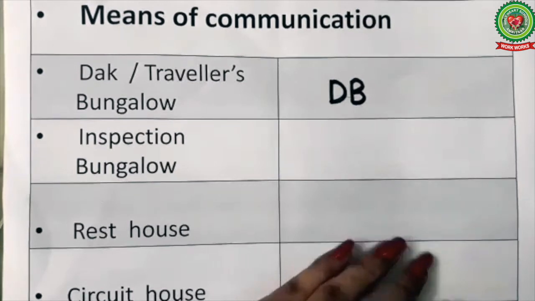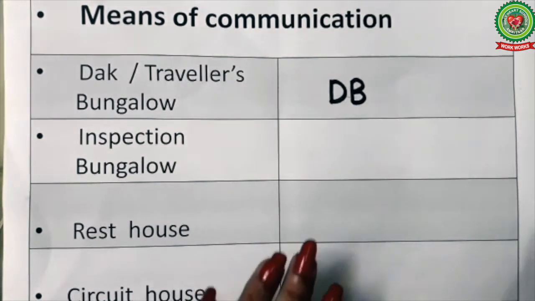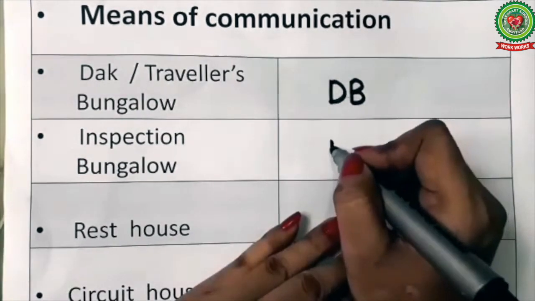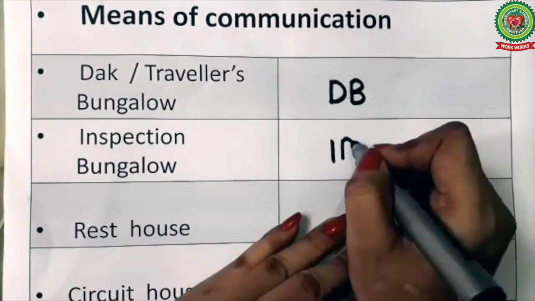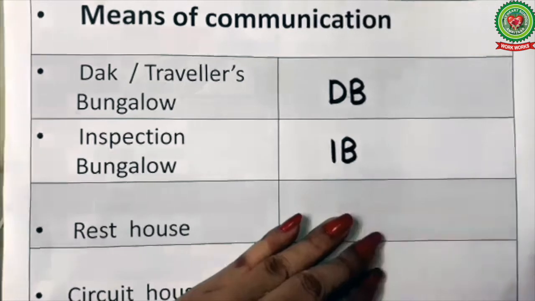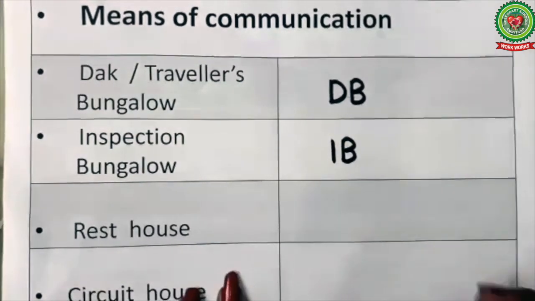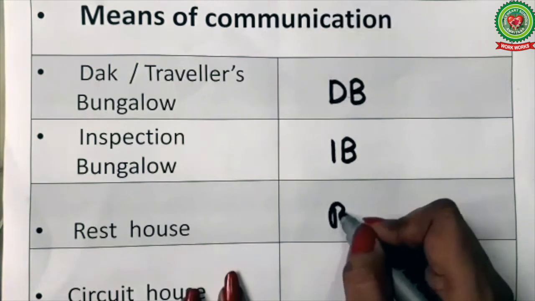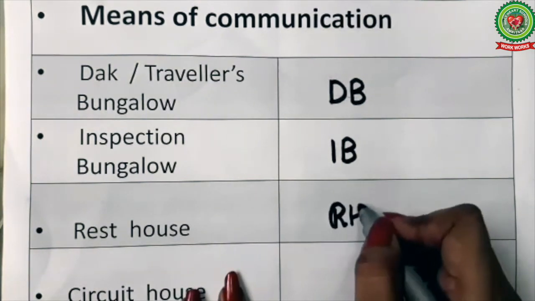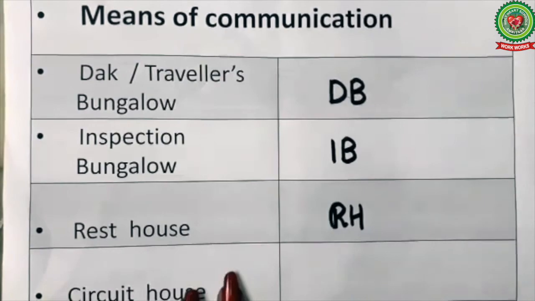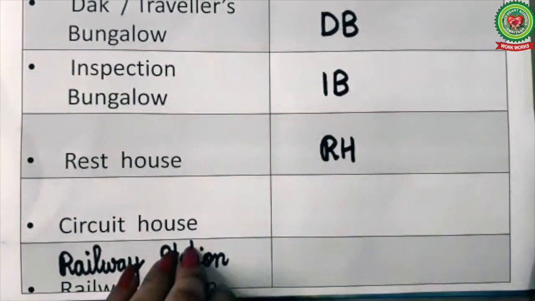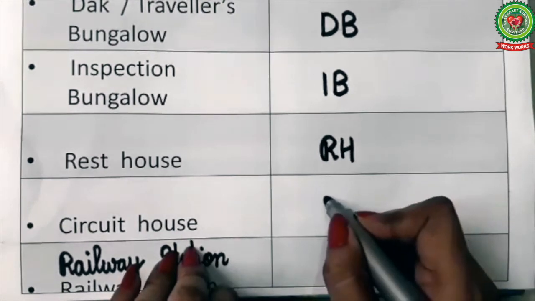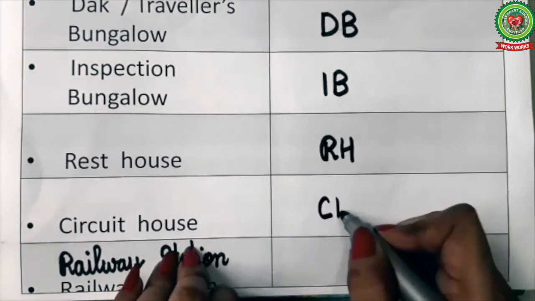Next is inspection bungalow. It is shown by the symbol IB. Next, rest house. It is shown as RH. Circuit house is shown by the symbol CH.